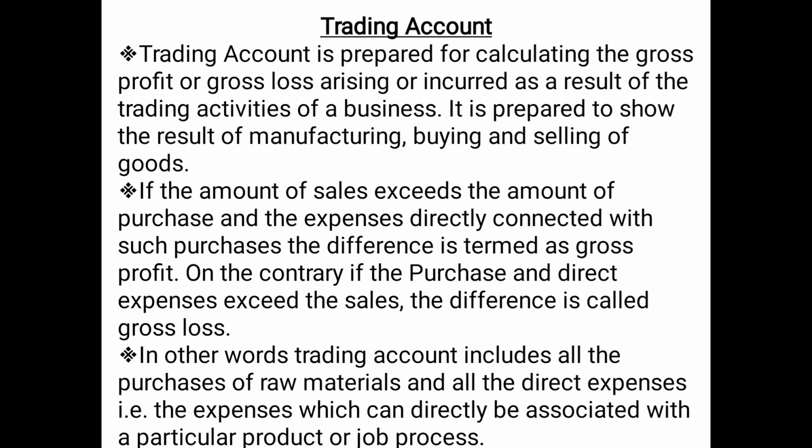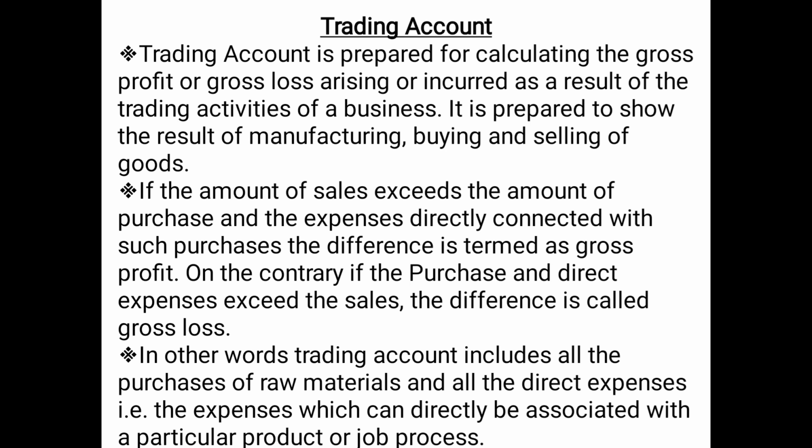So as you can read, trading account is prepared for calculating the gross profit or gross loss incurred as a result of the trading activities of a business. That means the normal course of business or the normal earning activity of a business. So by performing those trading activities, buying and selling activities, whatever the gross profit or gross loss is earned, in order to ascertain that, trading account is prepared.